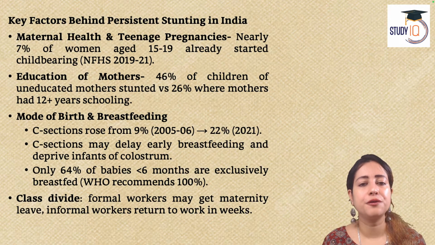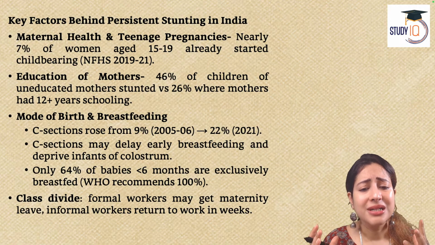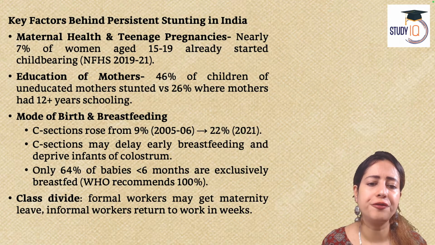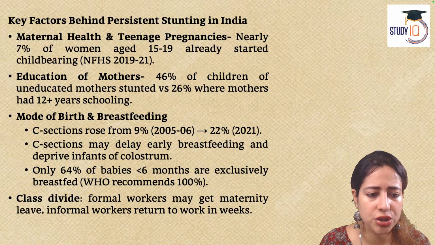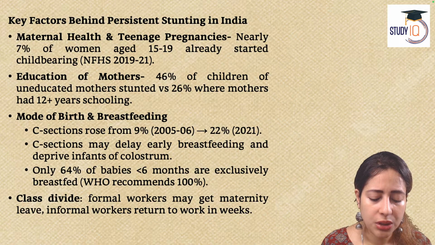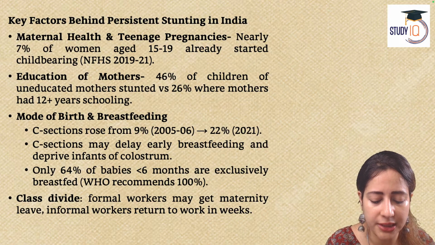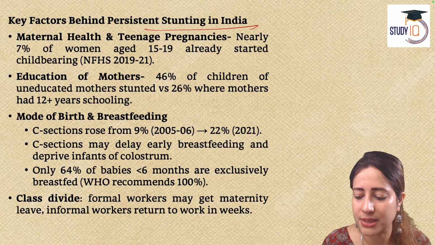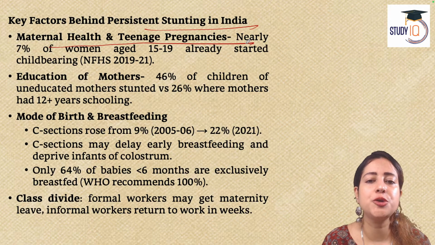If this is the level of stunting in India in 2025, shocking it is. About 37% of children are stunted. The plan of Poshan Abhiyan was very ambitious, but unfortunately, we could not achieve much. So, now what to do? Can we understand the real reasons or the real causes of stunting in India? Article says there are 4 to 5 main causes, the biggest one being maternal health and teenage pregnancy.